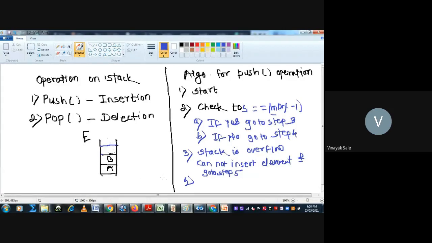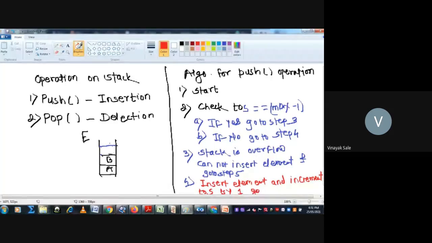So write: increment top by 1, insert element, and go to step 5.